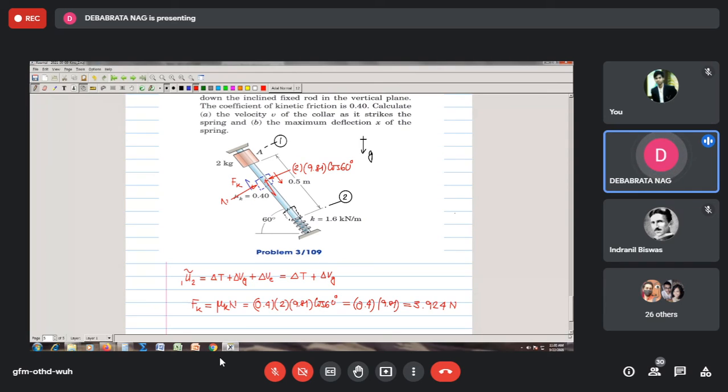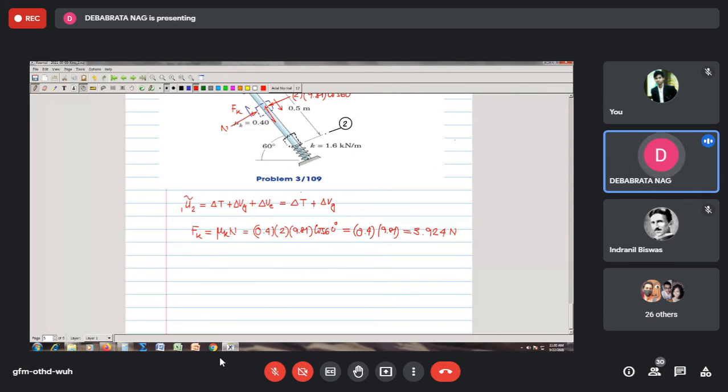So we can therefore say from here that 1U2 will be equal to how much? This is constant. So integration of Fk ds, negative sign, that should be my 1U2, from position 1 to position 2.